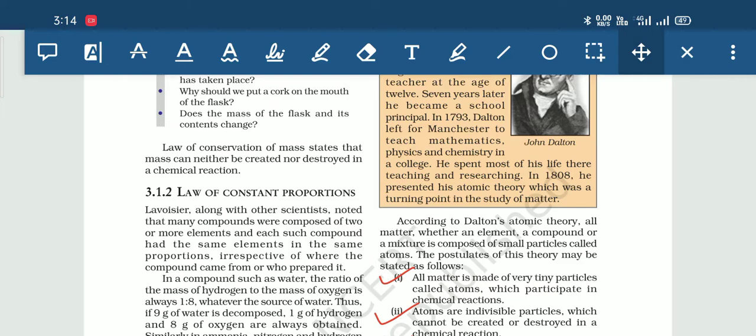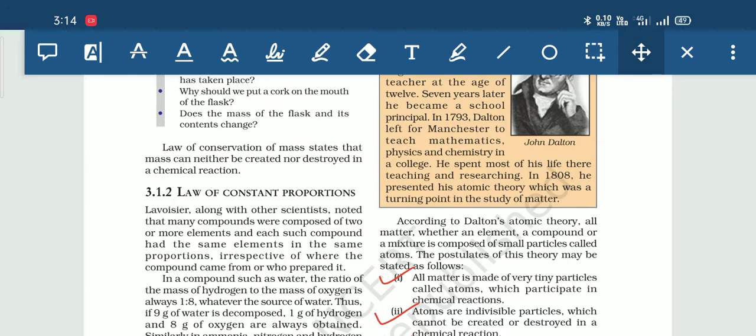Dalton's atomic theory is present on page number 32 of chapter number 3 of your NCERT textbook. Now, students, in this chapter, we have also studied the law of conservation of mass and the law of constant proportions. Dalton used these laws in order to explain the nature of matter, and from these laws he put forward a theory known as Dalton's atomic theory.